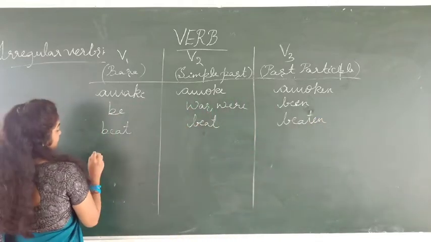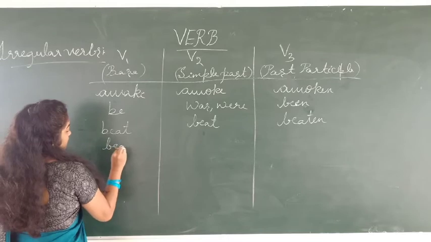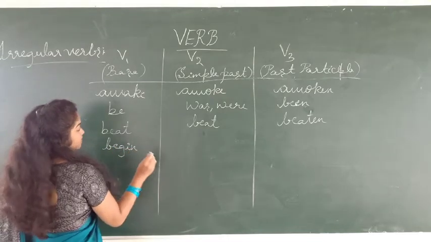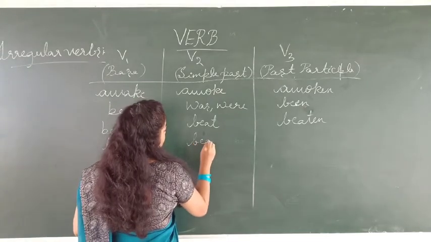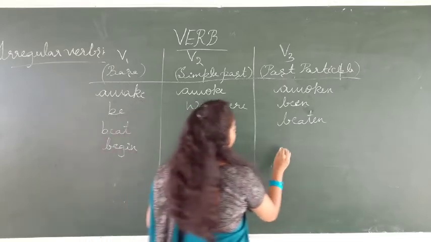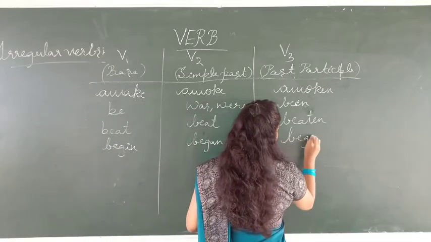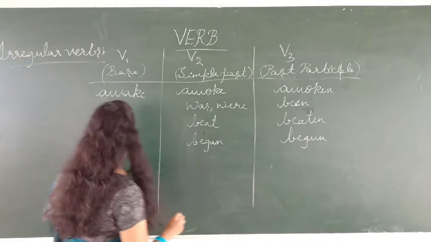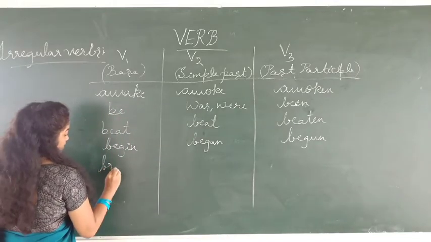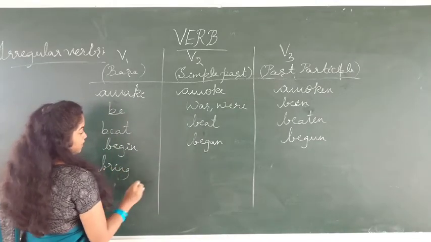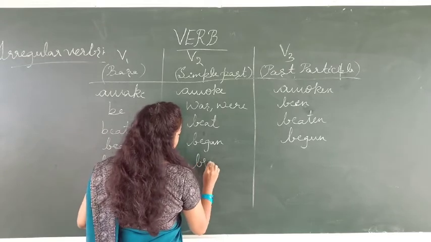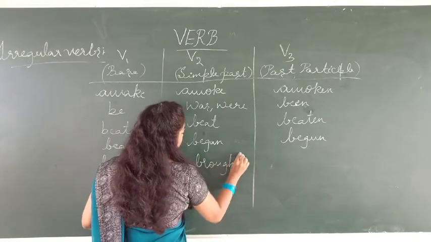Then begin, began, begun. Like that only, bring, brought, brought.